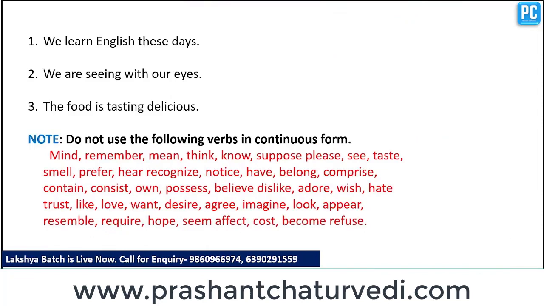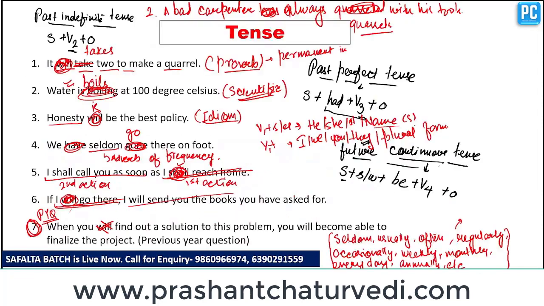So our next question is, we learn English these days. In present indefinite tense, there are some different uses. First of all, we use present indefinite tense in proverbs. Second is scientific facts. Third is universal truth.